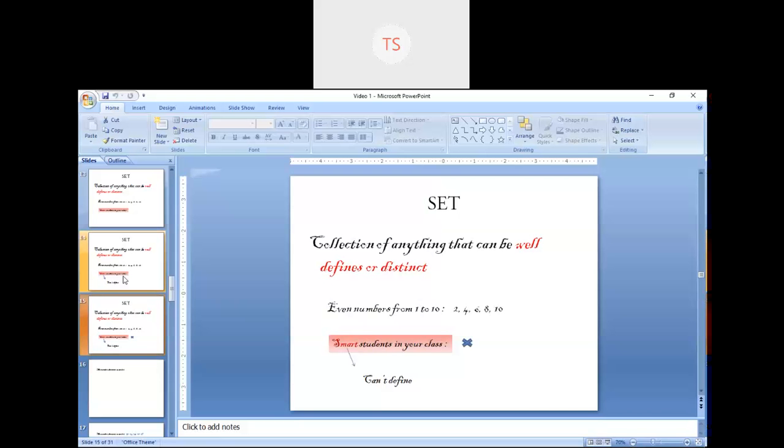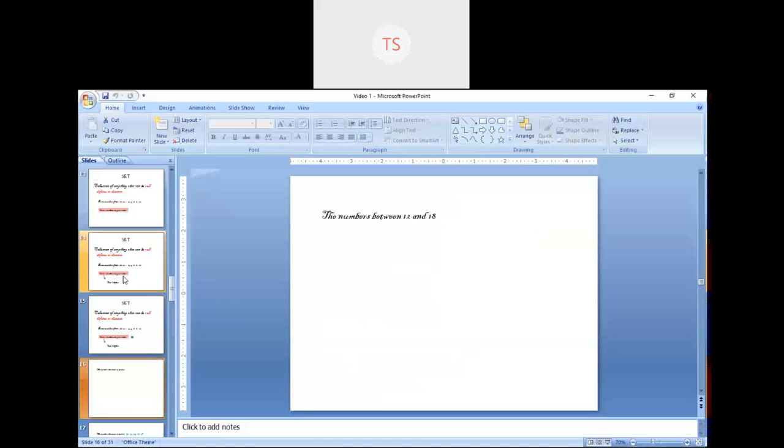Another teacher may have a different point of view. Suppose one student is good in maths and gives me the answer, but that student may not be good in physics, so he will not give the answer. So for a different class the smart students will vary, so it is not well defined.